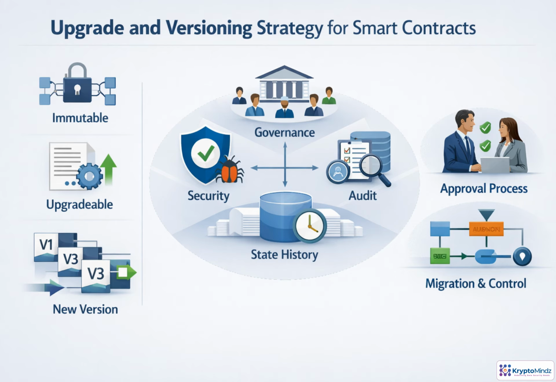A smart contract upgrade strategy is really a risk strategy. Immutable contracts maximize trust and audit clarity, but defects may require workarounds or redeployment. Upgradable patterns offer flexibility, yet they add powerful admin controls that must be governed, tested, and monitored. Versioned redeployment keeps history clean, but requires migration planning and participant coordination. In enterprise systems, choose the pattern before launch, document permissions and migration logic, and tie every change to formal approval processes.